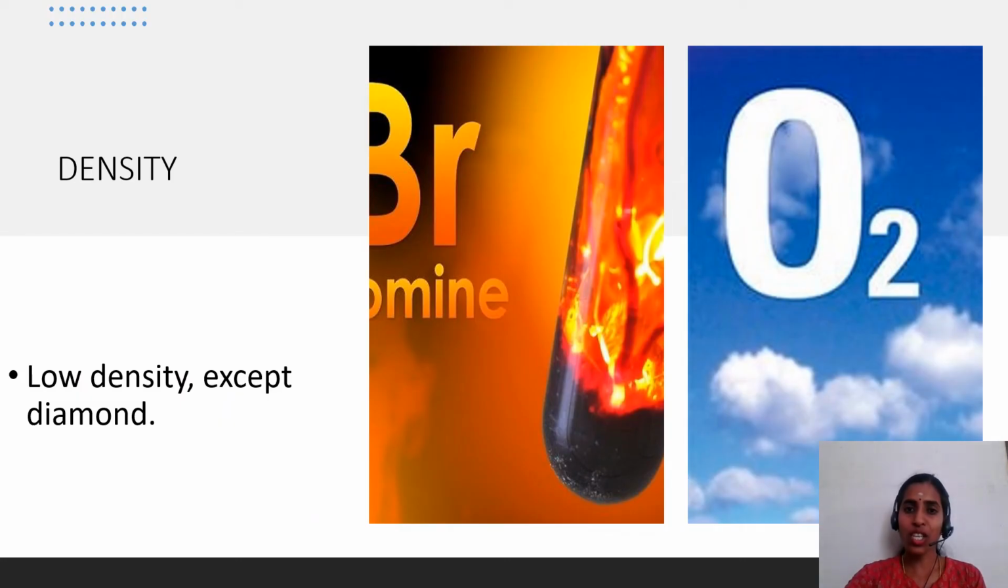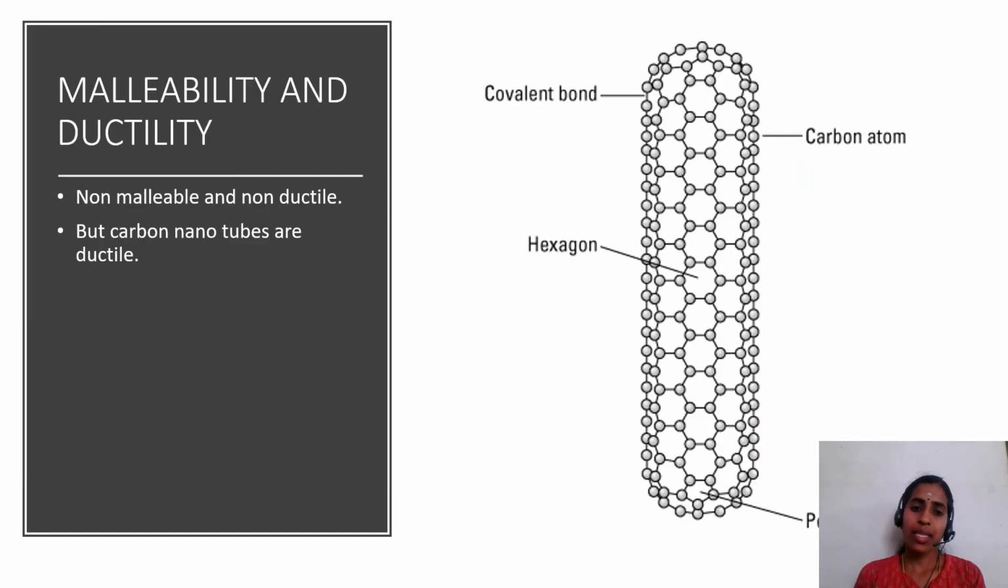Next, density of non-metals. Non-metals have very low density except diamond because non-metals exist in liquid and gaseous states, so they have very low density. Next, non-metals are non-malleable and non-ductile, but carbon nanotubes or CNTs are ductile in nature.